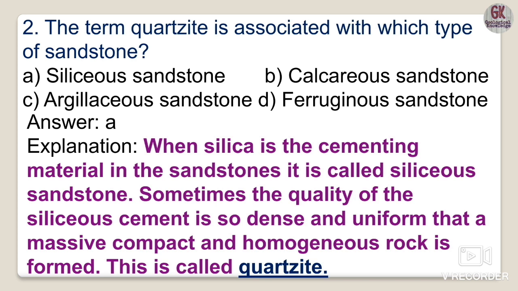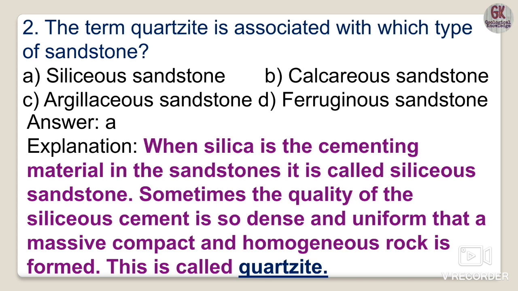As you can identify from the name, siliceous means quartz, which is made up of silica or silicon dioxide, SiO2. Sometimes the siliceous cement is so dense and uniform that a massive, compact and homogeneous rock is formed, and that rock is known as quartzite.